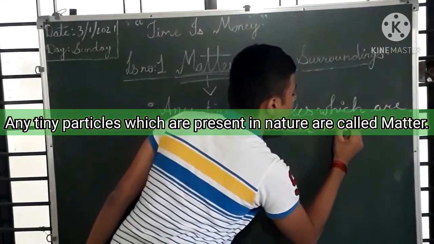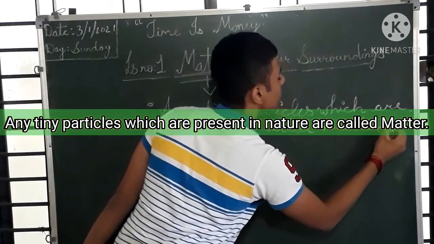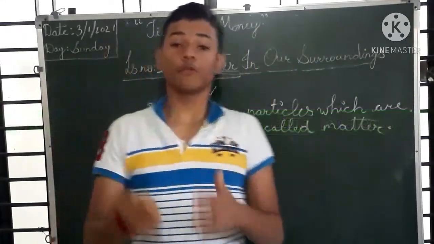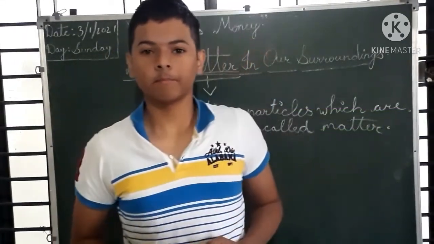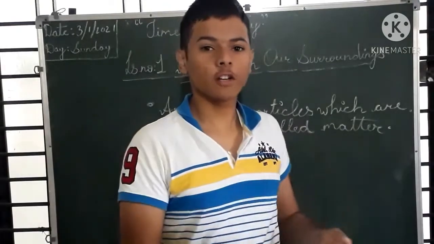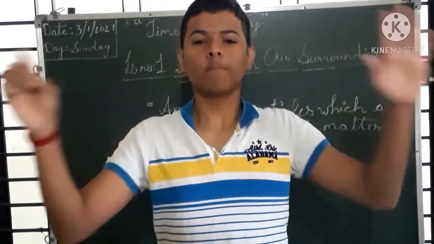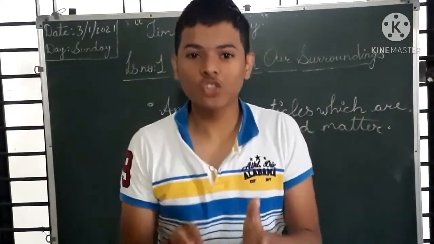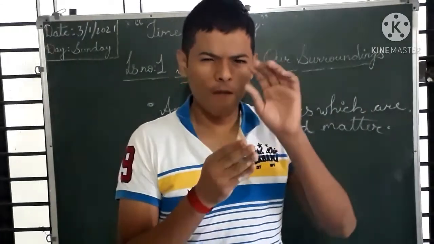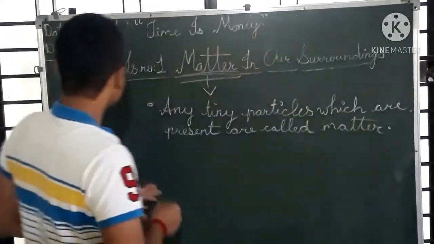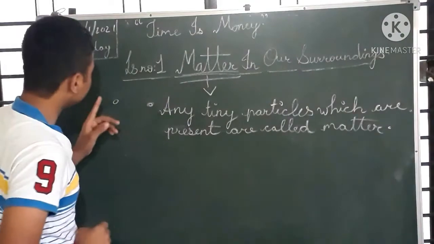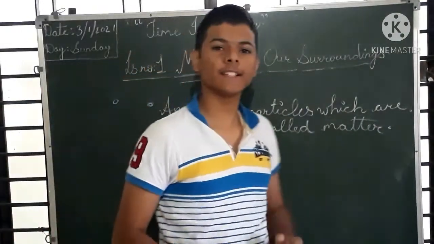Okay. The food we eat, the air we breathe, as well as the water we drink, all these things which are present in nature are made up of very small particles, and these particles are called matter.